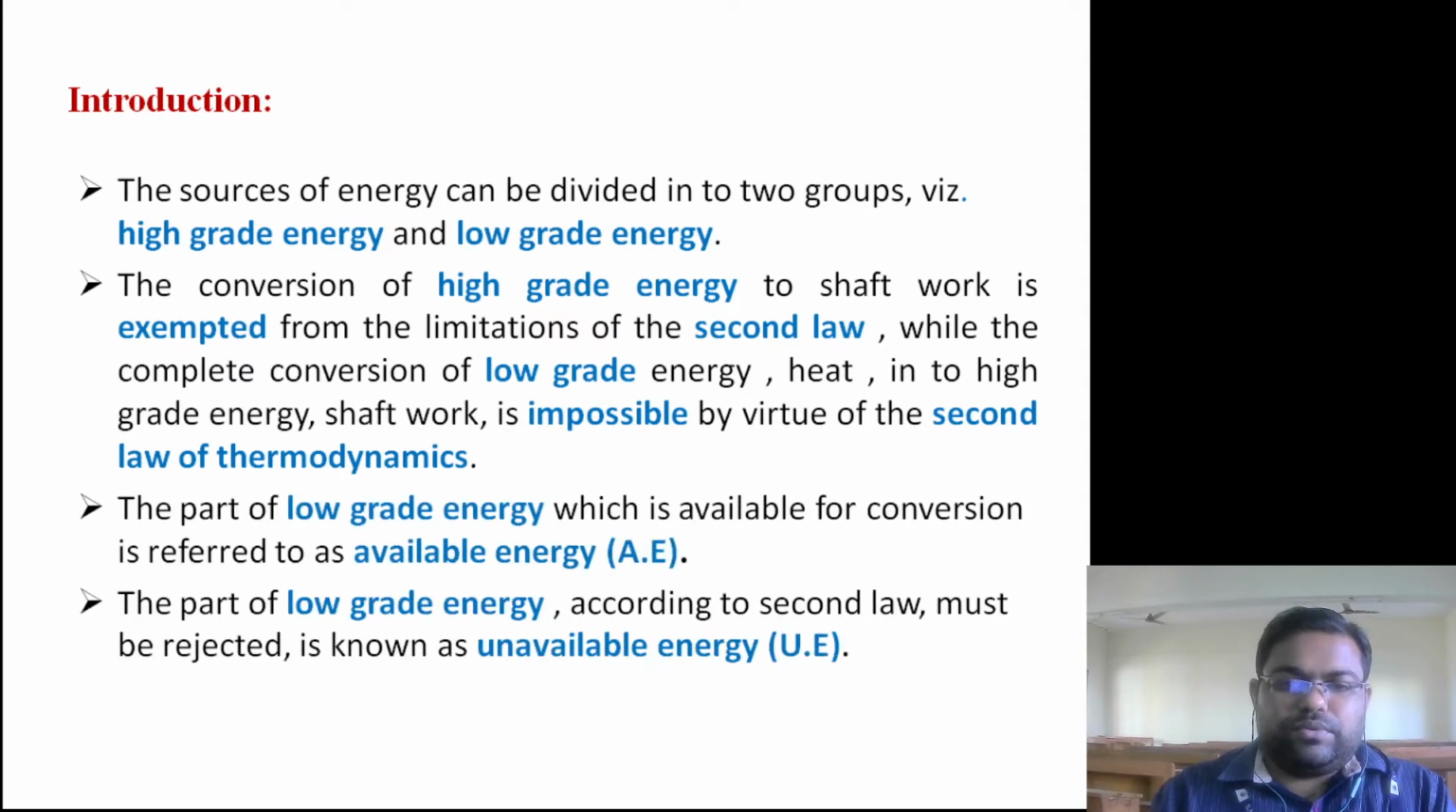So the part of low grade energy which is available for conversion is referred to as available energy, and the part of low grade energy which, according to the second law, must be rejected to the atmosphere is known as unavailable energy, right? Or you can say that is known as waste heat that we cannot utilize. So the heat which is rejected to the surrounding is known as unavailable energy. All right.